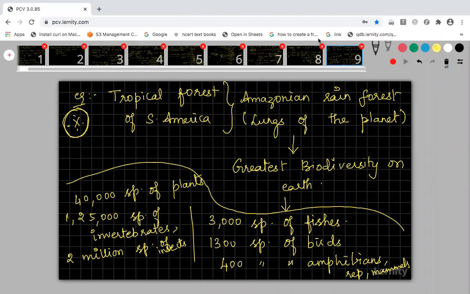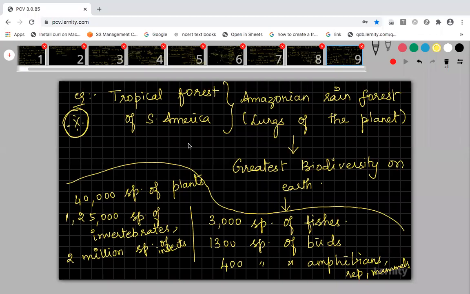Fine. From discussing these things in the latitudinal pattern, don't you get a question? Why is biodiversity maximum in the tropical region, but not in the temperate and polar regions? Because of sunlight, humidity, direct sunlight, very good. Due to temperature, suitable conditions, suitable environmental factors. Whatever you told, they all come under one point: sunlight, humidity, suitable environmental conditions.